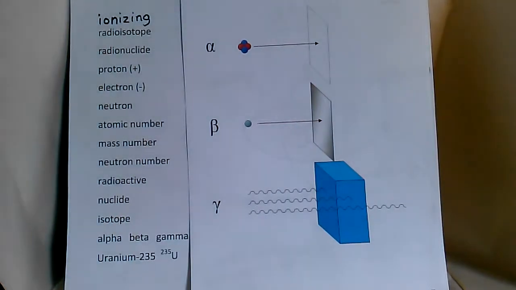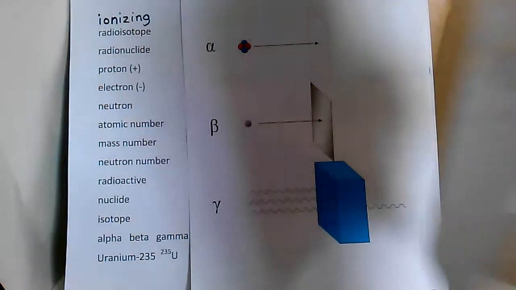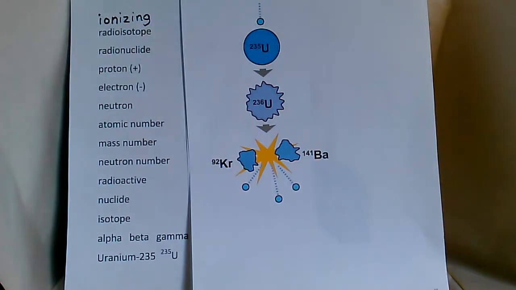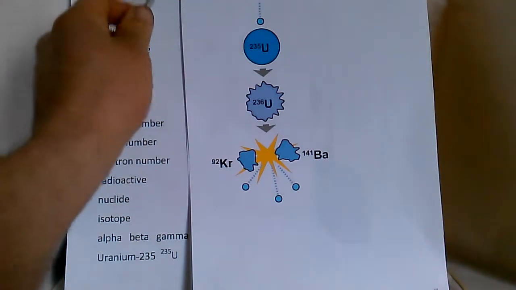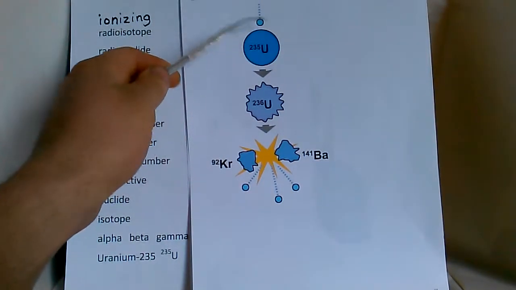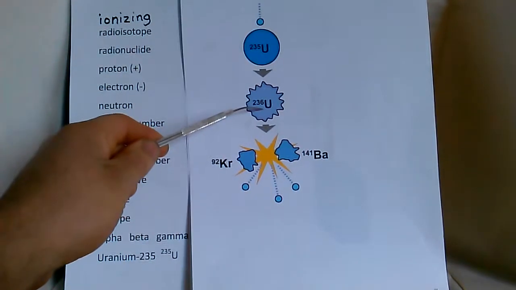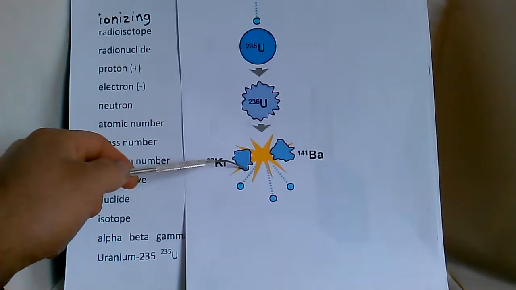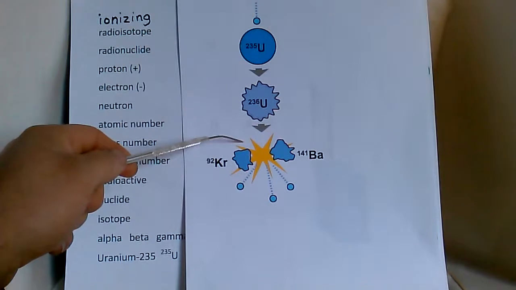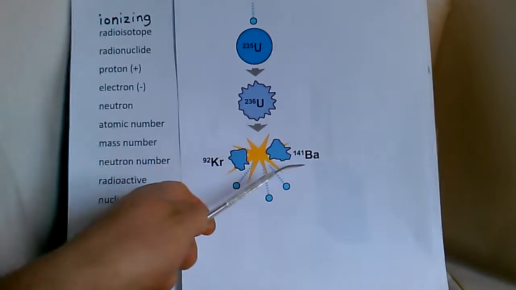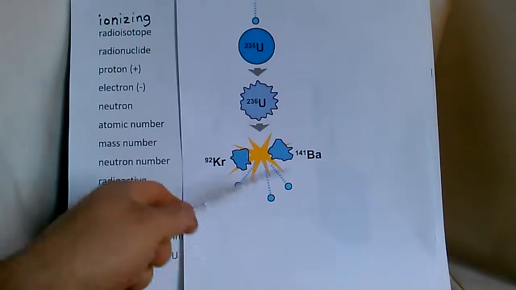And there's one other kind of radiation too. It's called neutron radiation, which is what's fueling nuclear reactors. So this is a process of neutron radiation, and it's what nuclear reactors run on, a process called nuclear fission. Fission is what happens when a neutron enters an atom and makes it an unstable isotope, and then that unstable isotope fissions or breaks into at least two fragments, which are usually different elements, and it releases extra neutrons.